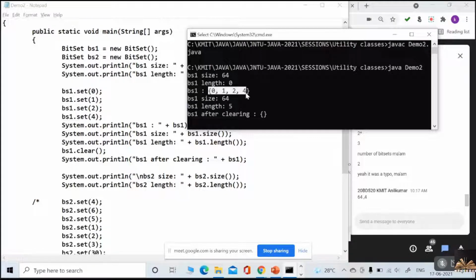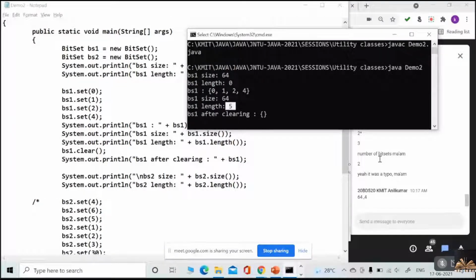So from 0 to 4, how many elements will you get? 5, no? Very good. So from 0 to 4 you are treating that as 5 elements. So the length of the bit set is 5. Understood everyone?